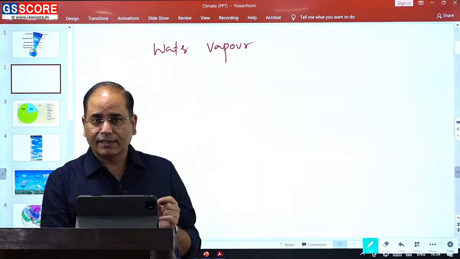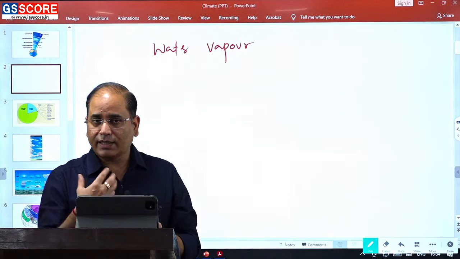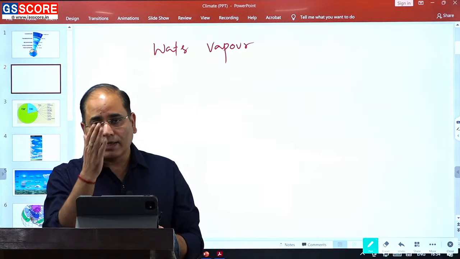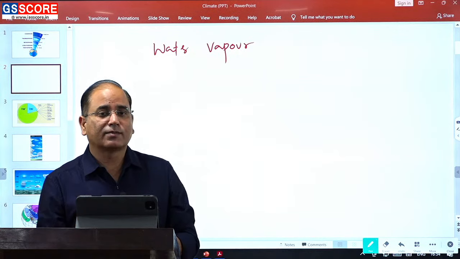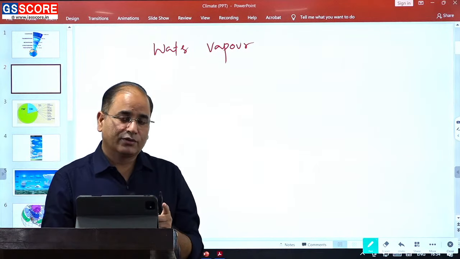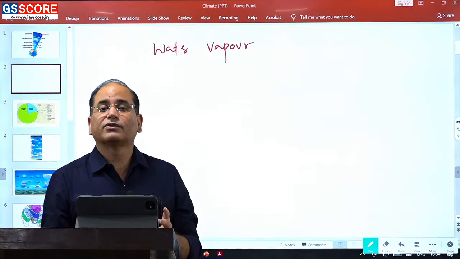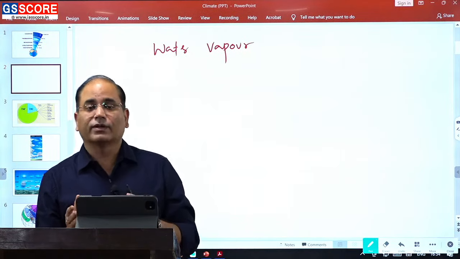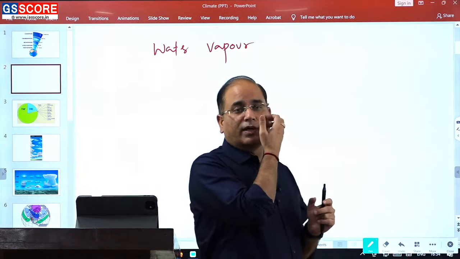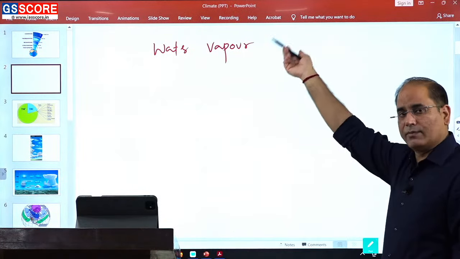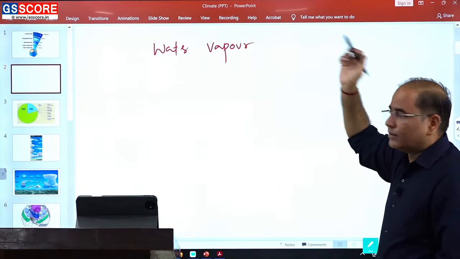And in the starting itself I made it very clear that for the atmosphere, for climatic phenomena, it is the variable component of the atmosphere that is responsible, not the permanent component. So why is the variable component important? Because the variable component is known to exhibit the greenhouse effect. So what is this greenhouse effect, what is its role, and also about water. Water vapor happens to be one of the components of the variable gases.